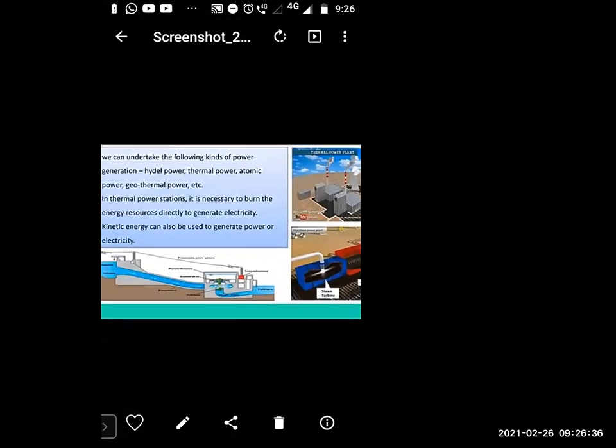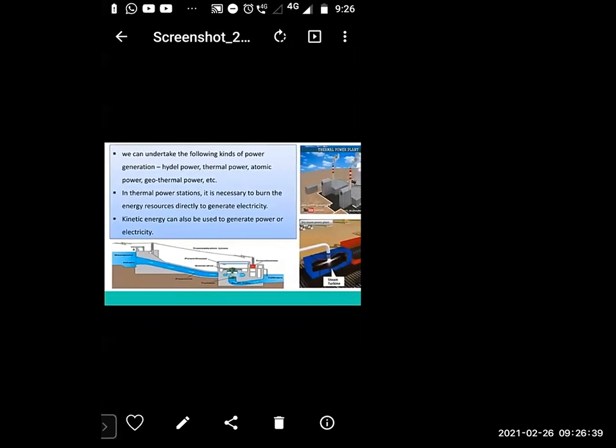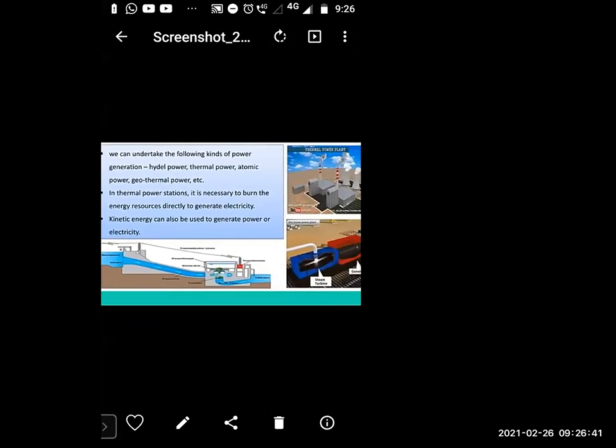See another picture also. We can undertake the following kinds of power generation: hydel power, thermal power, atomic power, and geothermal power, etc. In a thermal power station, it is necessary to burn the energy resources directly to generate electricity. Kinetic energy can also be used to generate electricity.